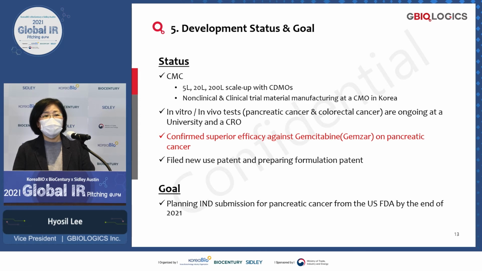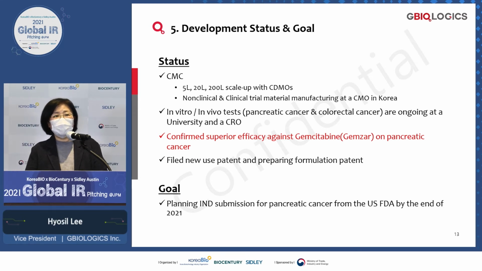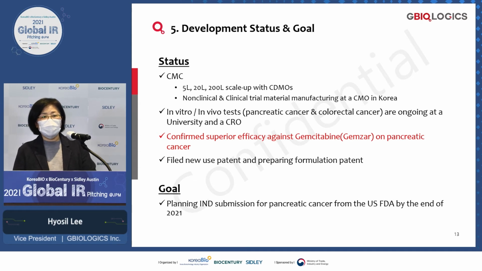We are in production development, and we are going to scale up to 200 liters and use this for non-clinical and clinical studies. As I mentioned, we are currently running in vitro and in vivo studies with university partners or CROs. Also, we have currently made a contract with a company for partnership.